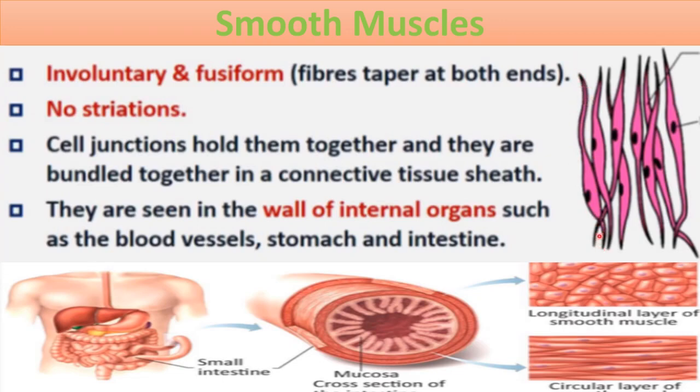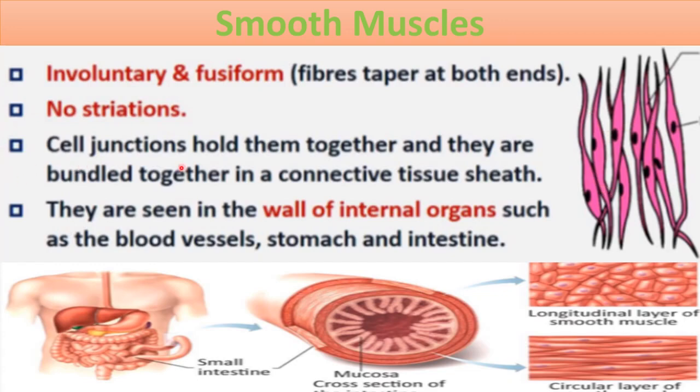This shape is fusiform. Here no striations are present. In skeletal muscles, striations were present, but no striations are seen here. That's why these are also called non-striated muscles.